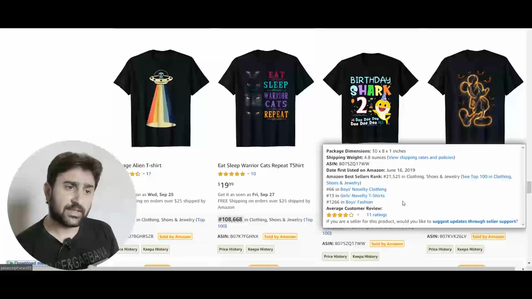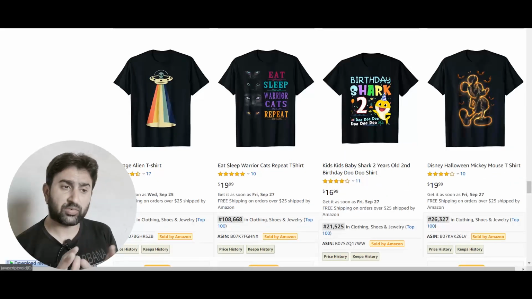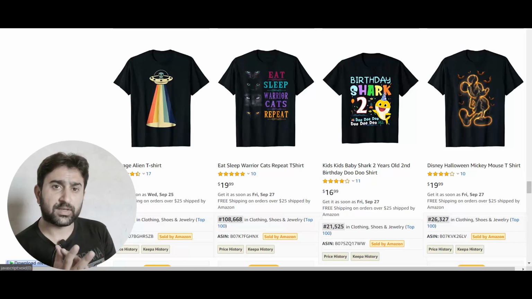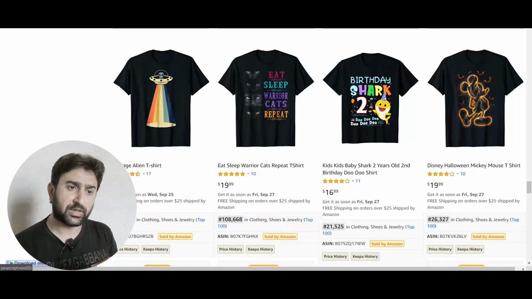Another example you can see here is a birthday shark shirt, and it has also incorporated those doo words. So you have to keep in mind that you cannot change the words and make a reference to the original song, the original movie quote, or the original movie.